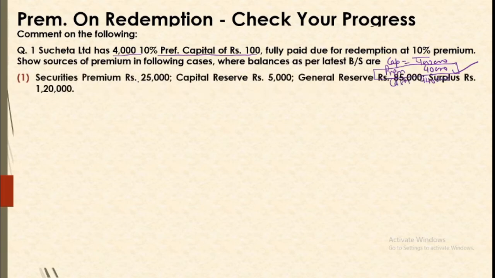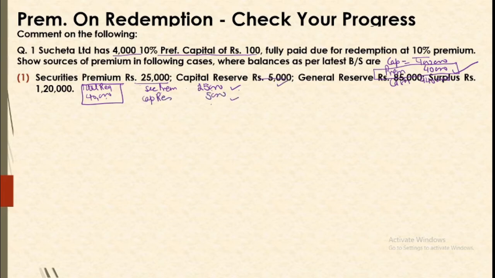First case is securities premium, capital reserve. So our first source that we are to look for is securities premium. Securities premium is 25,000. We can utilize it fully because our requirement is 40,000. So total requirement is 40,000. We will use 25,000. Still we need 15,000 more. So we will use capital reserve. We can use it, 5,000, fully.